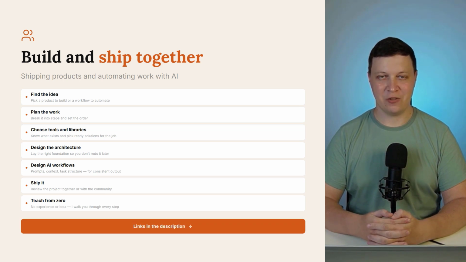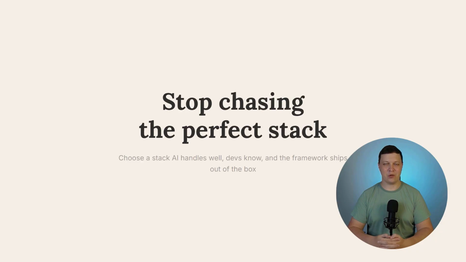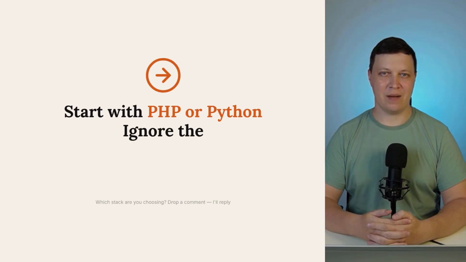If you take away one thing, don't look for the best language. Look for the language where AI writes well. There are plenty of developers, and the framework gives you everything out of the box. That's PHP or Python. Everything else is marketing.